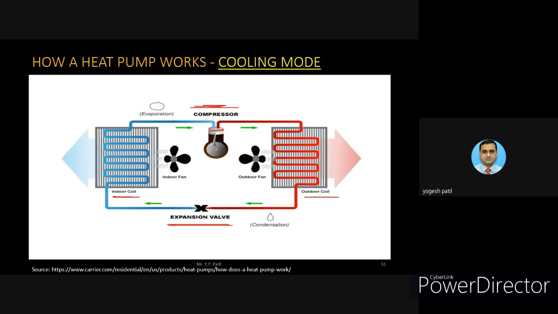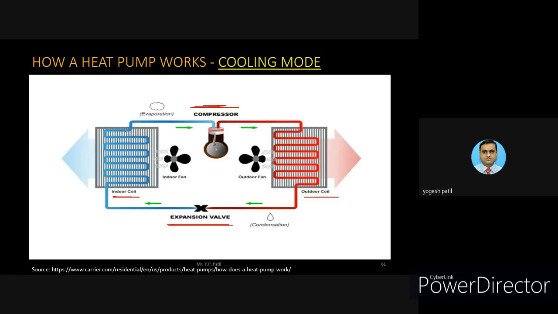Then it enters into the indoor coil. Here you can see that it enters into the indoor coil. In this also there is a fan arrangement. So once this cooling liquid enters into the inside coil, with the help of the fan, it gets circulated throughout the duct portions or throughout the different rooms.